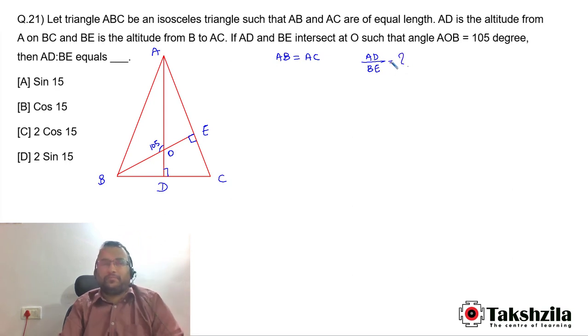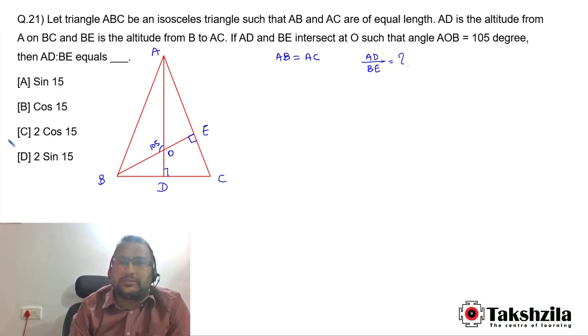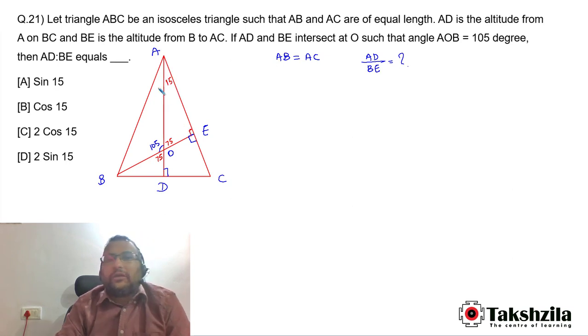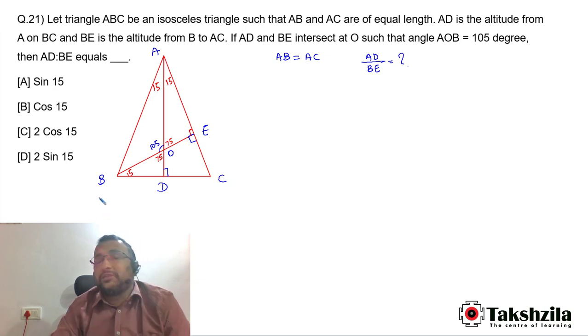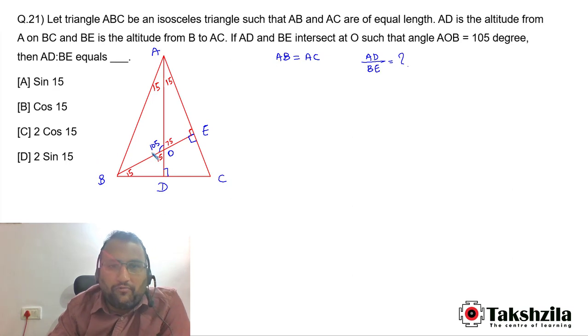Let's have a look at it. तो यहाँ पे what we can conclude is, अगर AOB वाला एंगल 105 है, then this angle becomes 75, this angle becomes 75, this angle is 90, तो A हो जाएगा 15 डिग्री. It is an isosceles triangle, so दोनों triangles congruent हो जाएंगे. If this is 15, this is also 15. Then this is also 15 over here. This is how we can complete this diagram. Okay. So now 105 plus 15 is equal to 120. तो A वाला हो जाएगा 60 over here. This is 15.